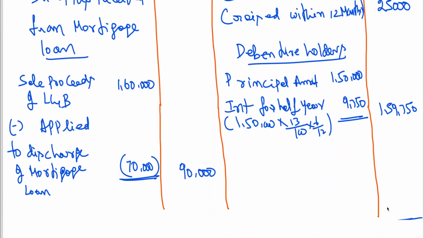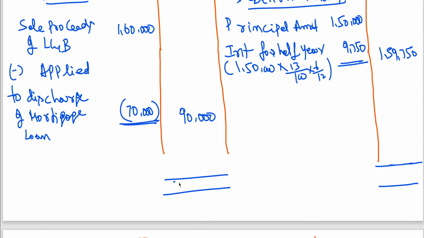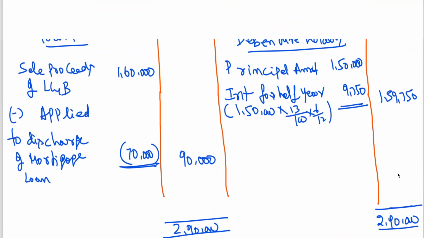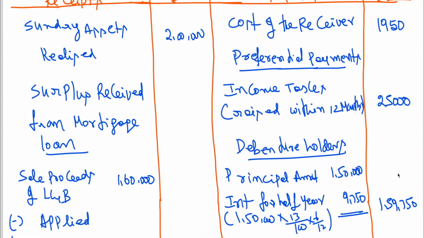The total is 2,90,000 here. Two lakh 90,000 minus 1,950, minus 25,000, minus 1,59,750.